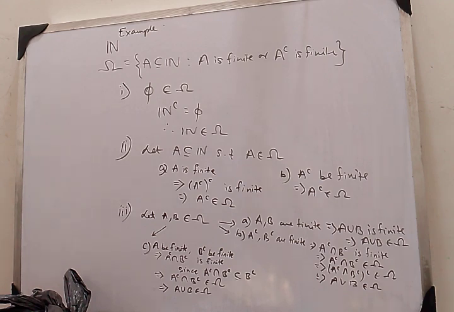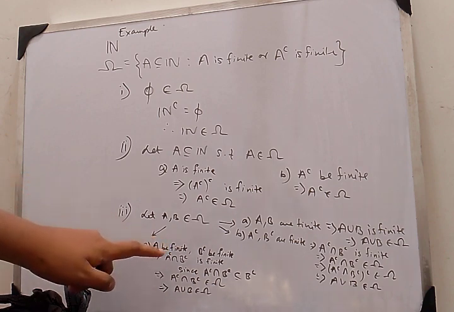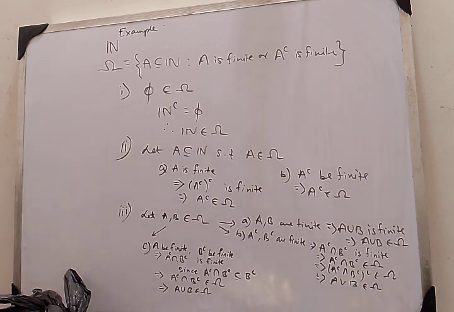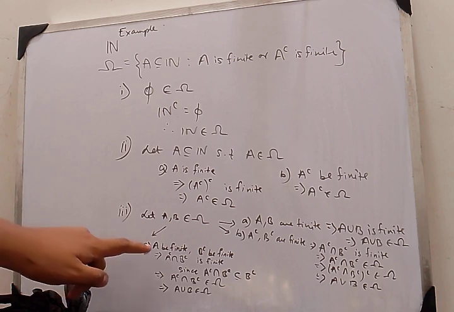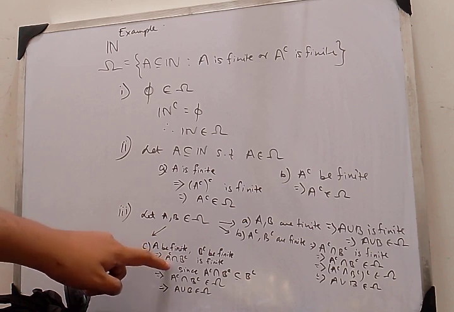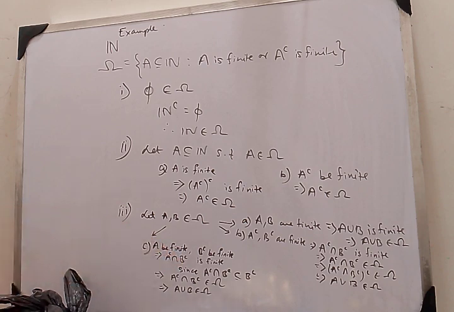Now coming to our last subcase where one of them is finite and the other one has finite complement, without loss of generality. Now see what I am doing. Even if A is finite and A complement is infinite, if I take the intersection of A complement with B complement, it should be finite. Why? Because A complement intersection B complement is actually a subset of B complement.